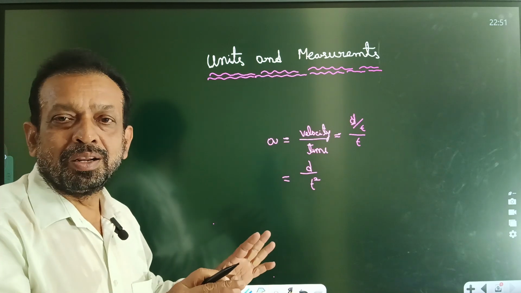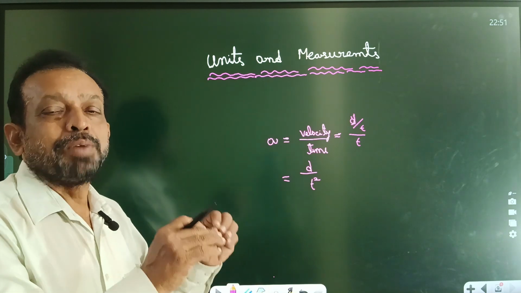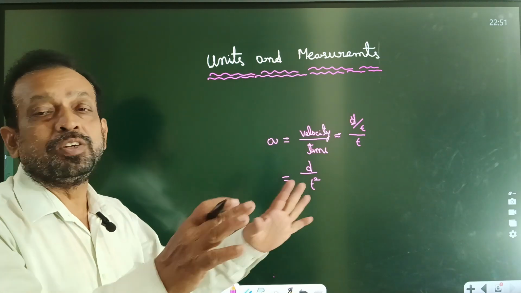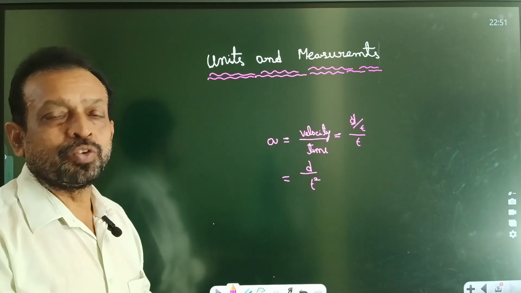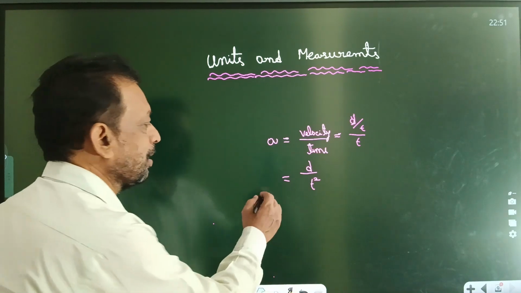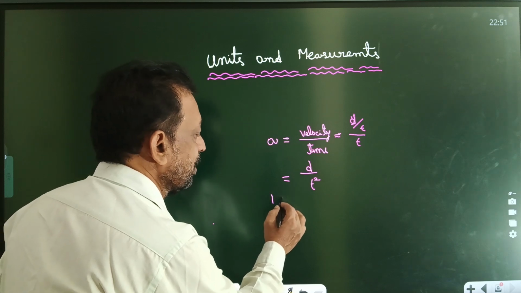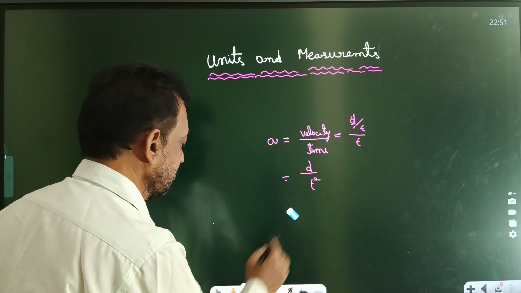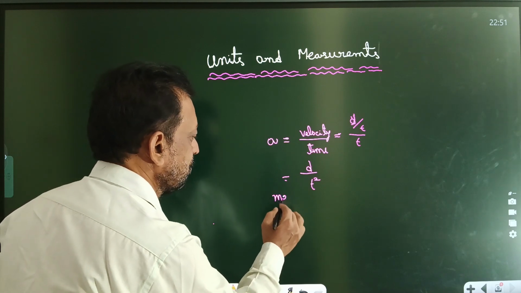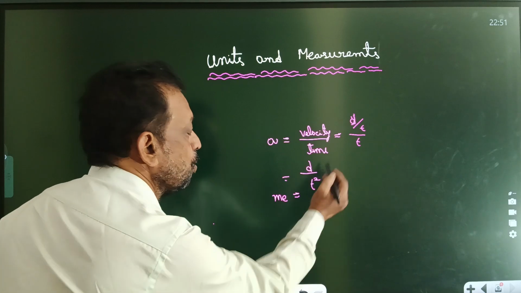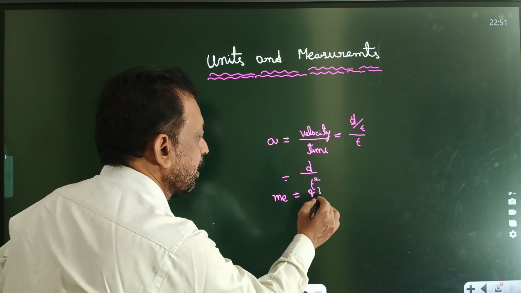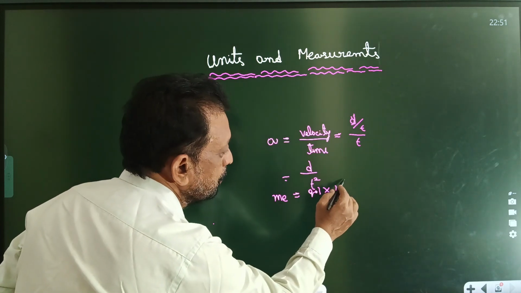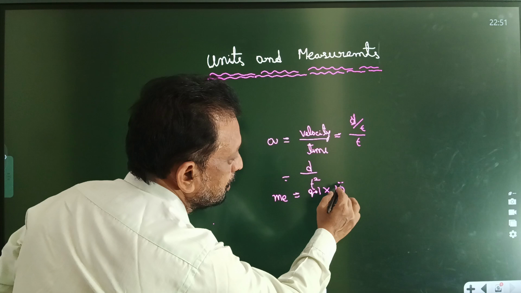That means in physics, mass is the most important. Without mass, is there any physical quantity or any quantity in the universe? No. Okay sir, you say electron. What is the mass of one electron? I can say m suffix e. The mass of electron is 9.1 into 10 to the power of minus 31.